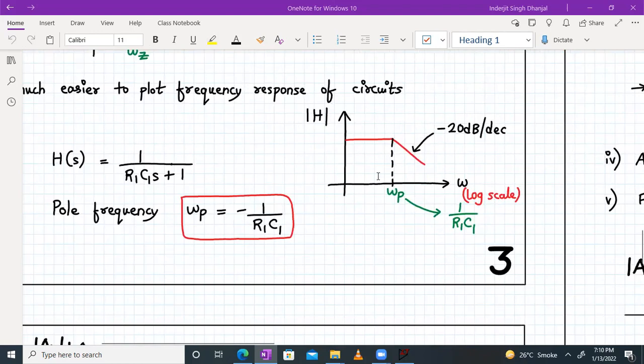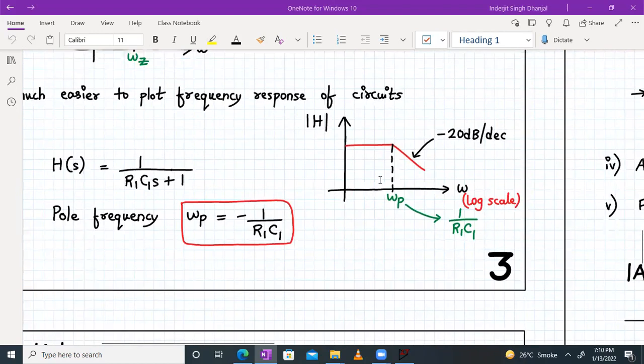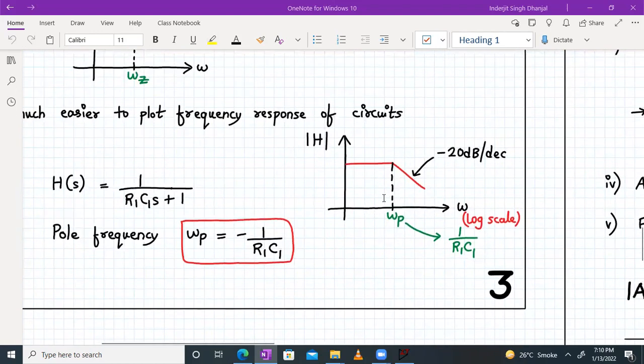Okay, so in this plot also, your magnitude of mod of H, we have seen this plot, right? But according to the Bode rule, what will happen? Before omega P has reached, the magnitude of the transfer function, that is mod of H, is almost giving a gain of 1 or 0 dB.